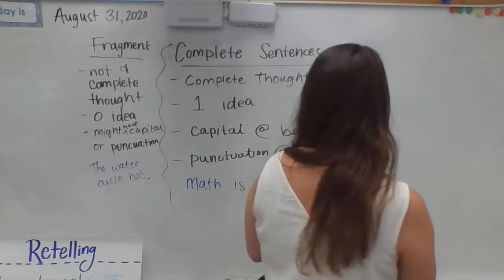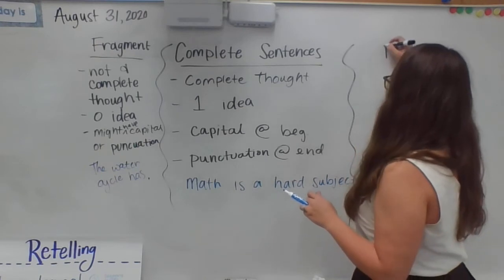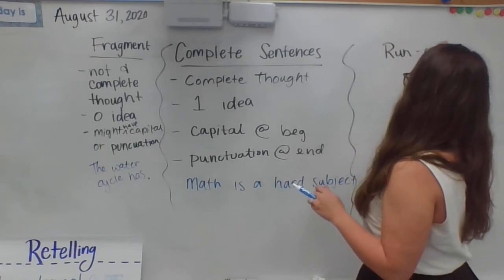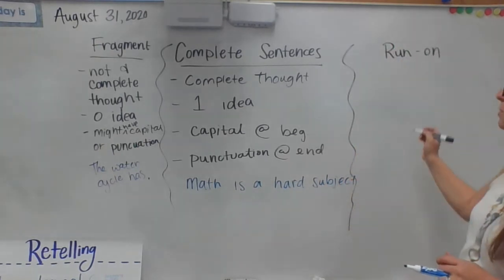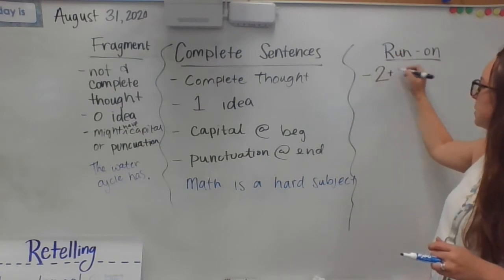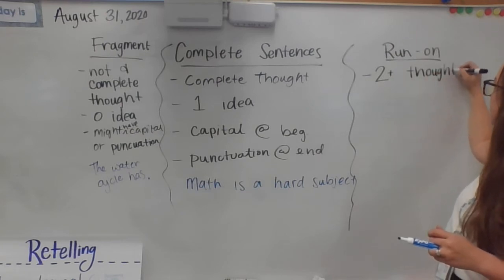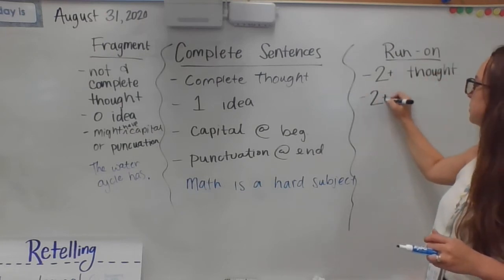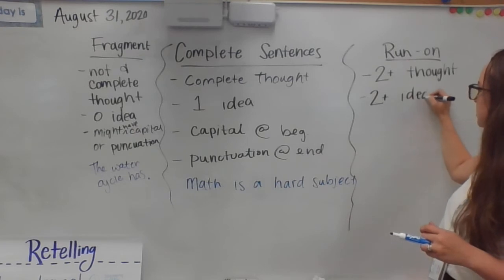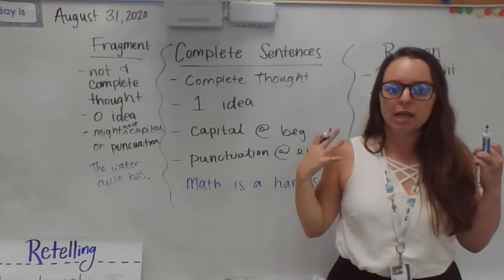On the other side of a complete sentence, down here, is a run-on sentence. Okay? A run-on sentence is more than one thought, two or more ideas. It's going to keep going and going and going.